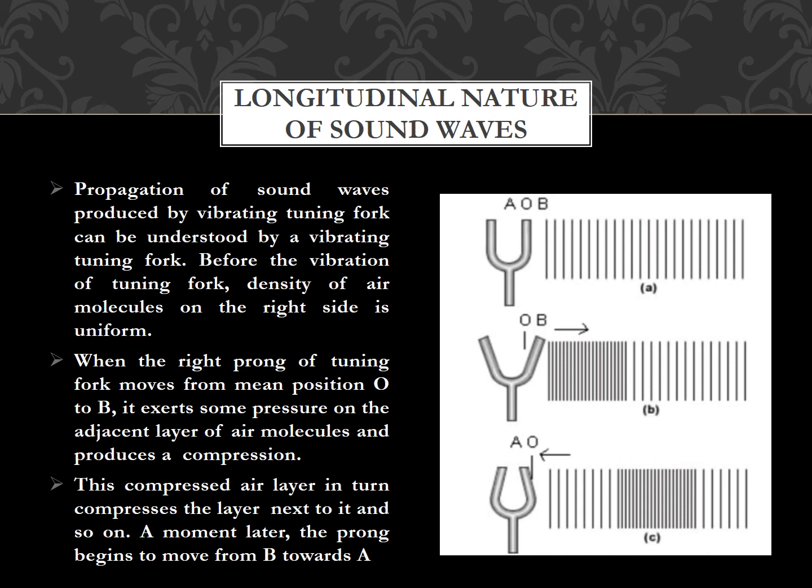And when this prong moves away from point B to O and then towards the other extreme position A, it will leave a space here which is known as rarefaction. So as long as the tuning fork vibrates about its mean position, it will give you a series of compressions and rarefactions. This shows the longitudinal nature of the sound wave.